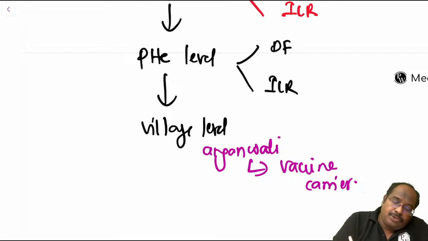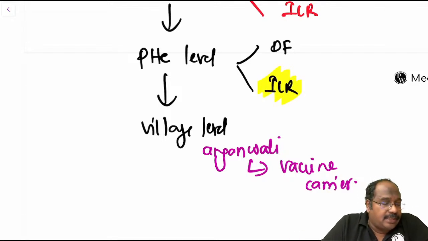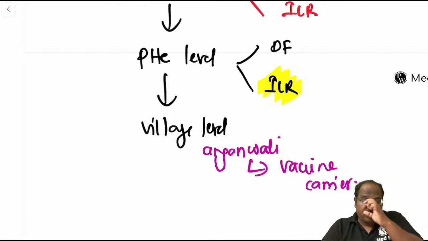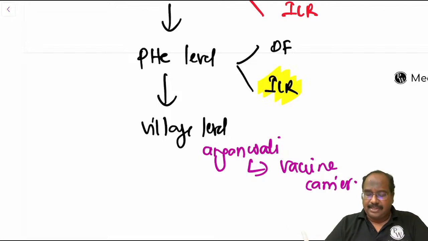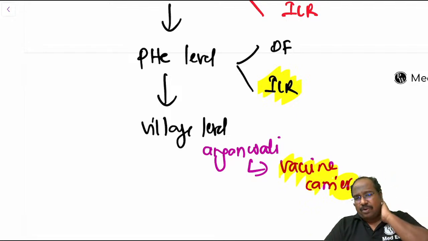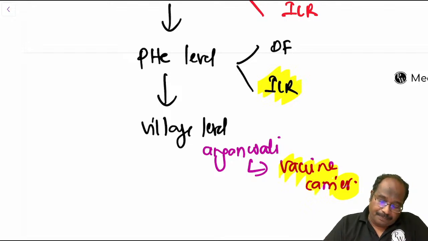The PHC usually will store the vaccines in the ILR. In a PHC, where will you store the vaccines? This is a commonly asked MCQ. Even in university exams, I saw this question. So this is ILR base. In Anganwadi, it's the vaccine carrier. Other structures like the cold box will be there, but these are the more commonly used ones, right from manufacturer to village level.